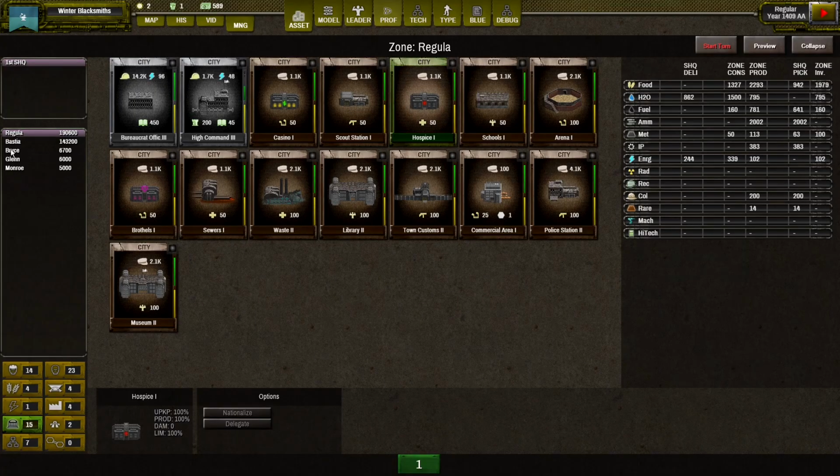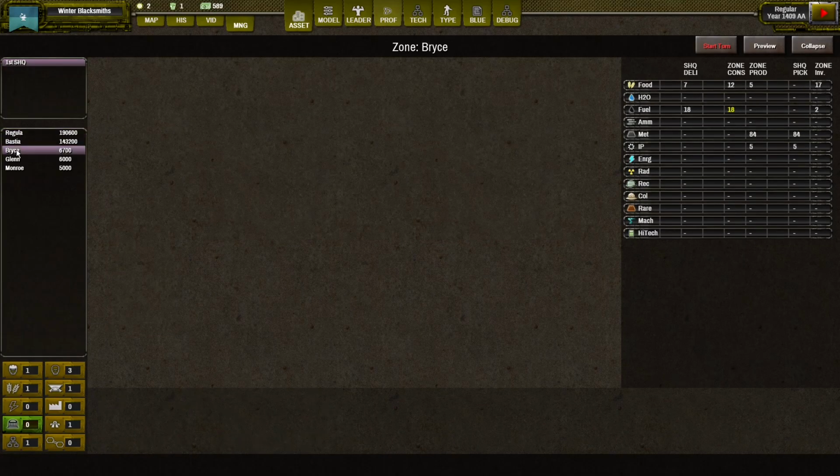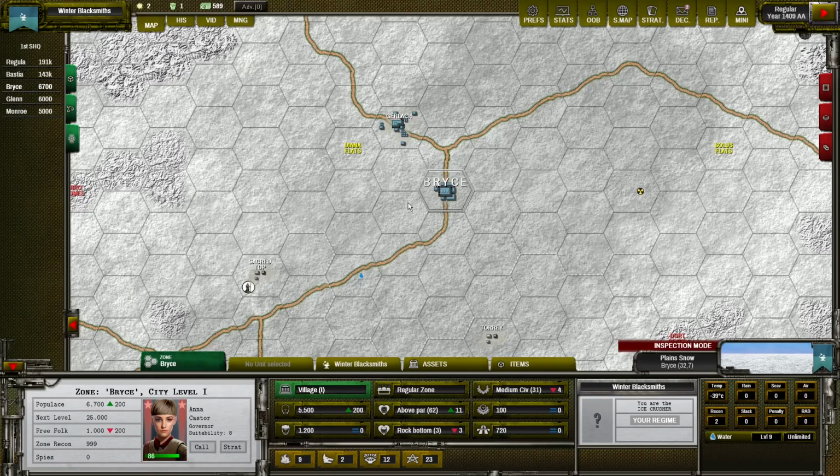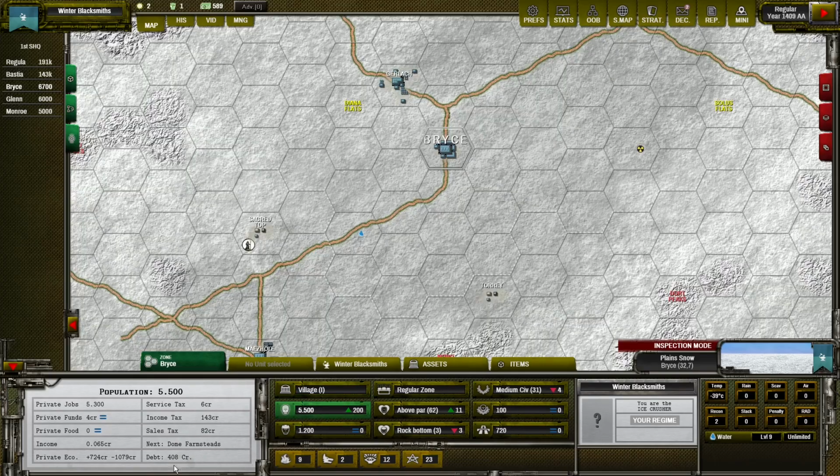Sometimes when you conquer a new zone which is very small, or you create a new one, you don't have any quality of life buildings. So if I unselect this filter, you can see that here I have only a few assets, and it will take time to see here new assets because, as we said, they are focusing in first order to secure their food needs because currently private food is 0, so they will be starving soon if they will not secure the food.